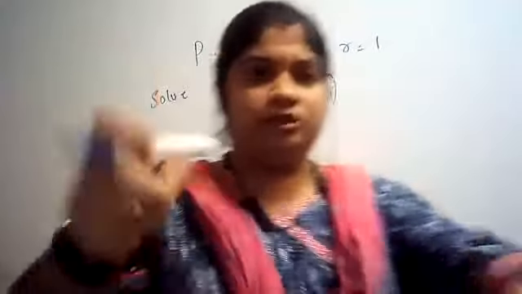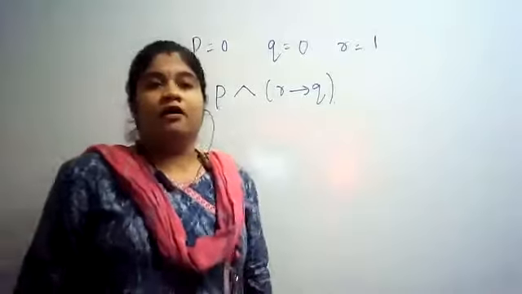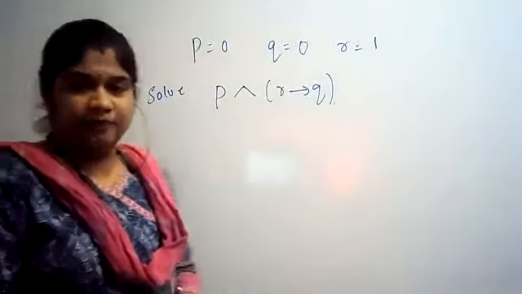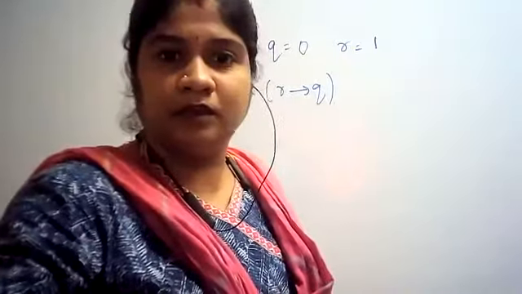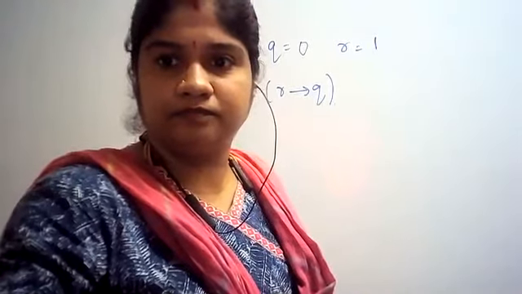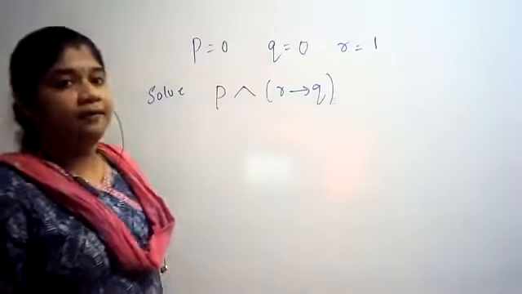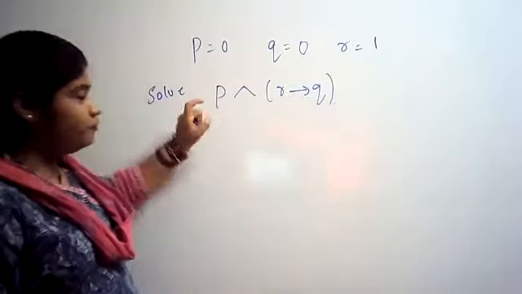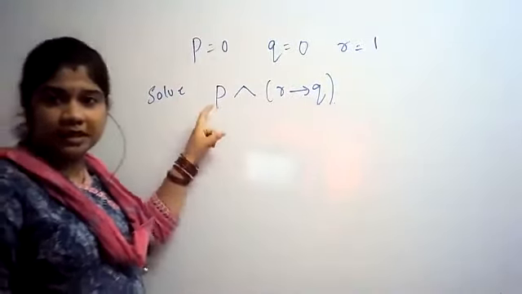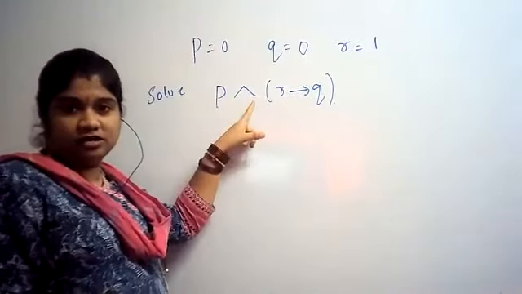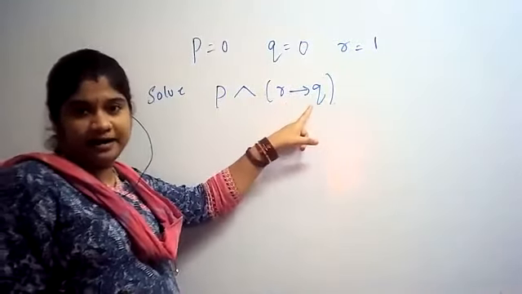We needed to substitute and solve. Today I'll be taking another type of problem. See here on the board: P conjunction R, condition Q.